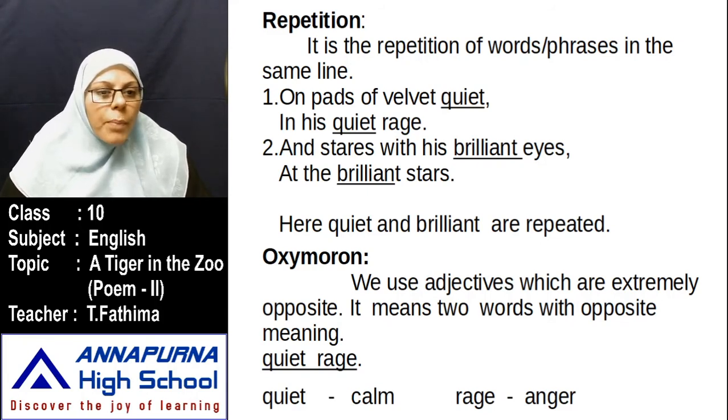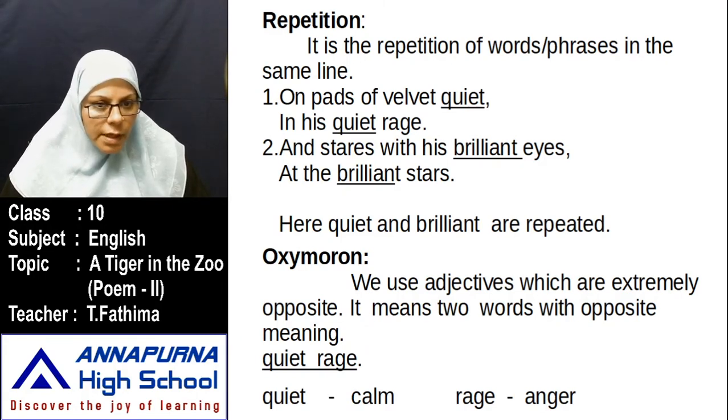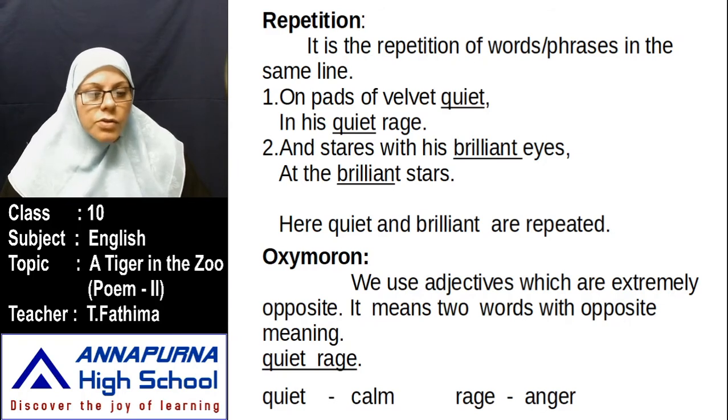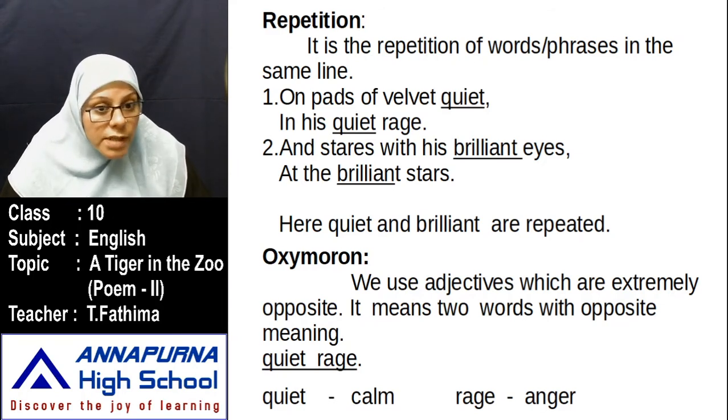See, "on pads of velvet, quiet in his quiet rage." Here, this is one full line. Up to the full stop, the line stops there. Here it is a comma, so it is not ending. When the full stop comes, only then the total line stops. In these two lines, what words are repeated? Quiet, quiet. Velvet is very soft, and quiet rage. So when a word is repeated twice in the same line, that is called repetition.